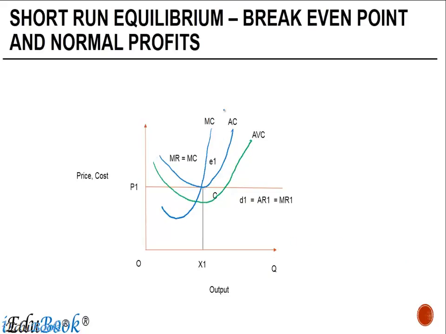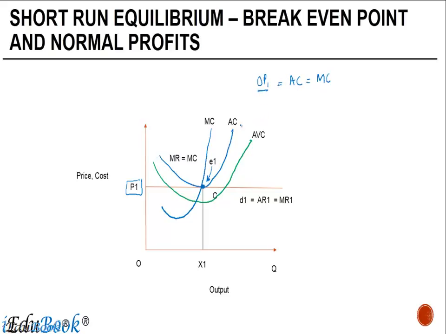Now in this situation, if the price is OP1, at the point which is highlighted over here, let's call this E1. At point E1, the average cost is equal to the marginal cost, which is equal to the price OP1.